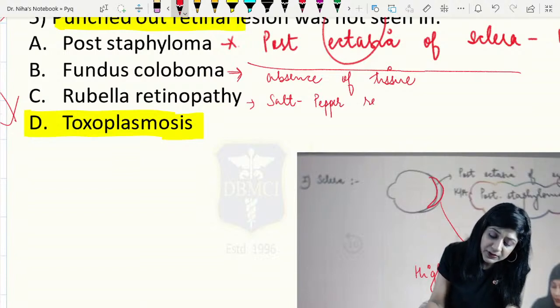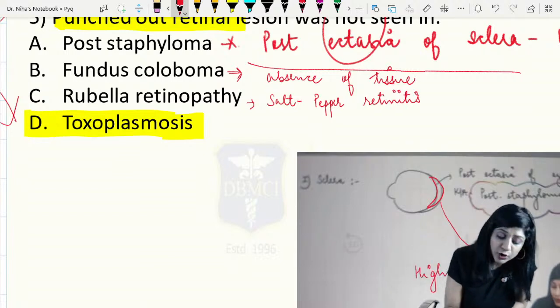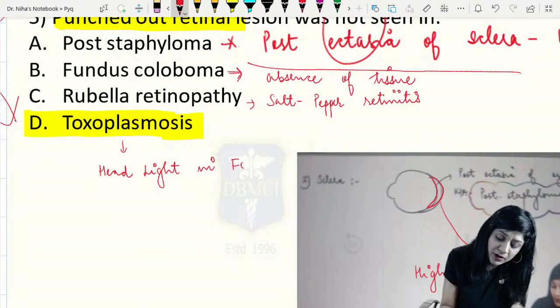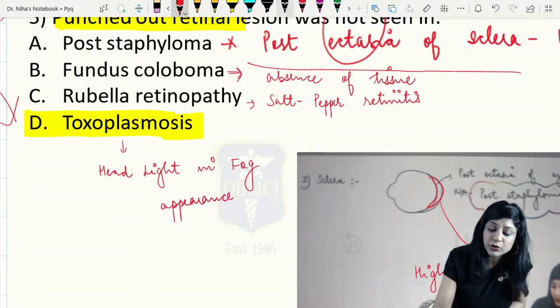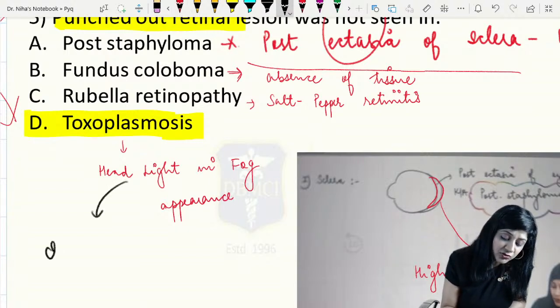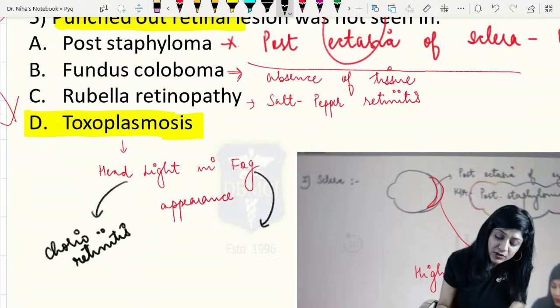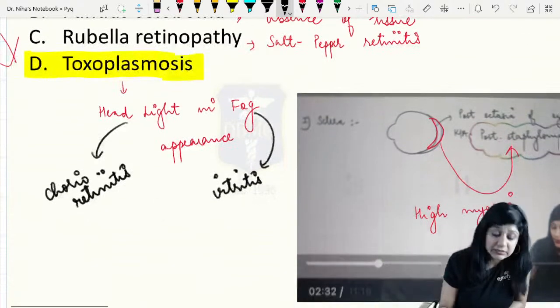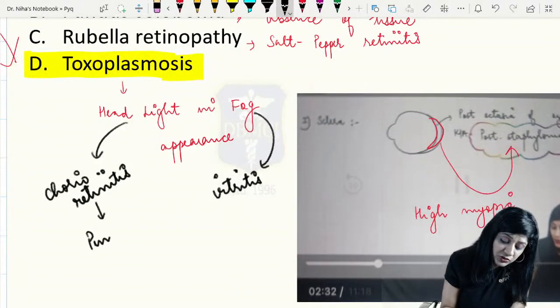Salt and pepper retinitis. And in the cases of toxoplasmosis, you will typically have the headlight in the fog appearance. So with this headlight in the fog appearance, basically what you are having here, this headlight is a patch of chorioretinitis, and what is the fog? Fog is actually the vitritis. So this patch of chorioretinitis is actually a punched out lesion.